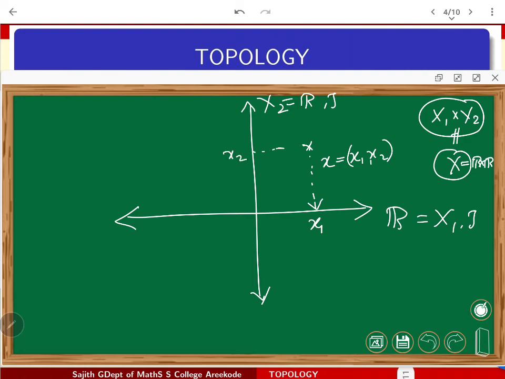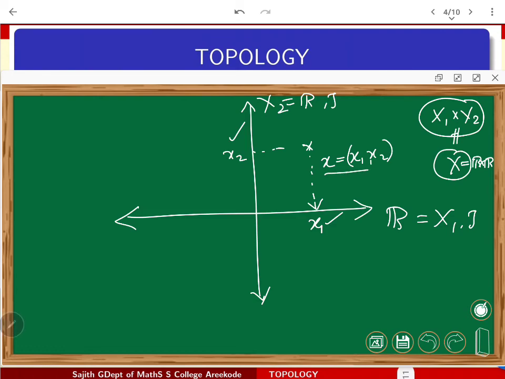Whenever you are trying to talk about a point in the product R cross R, and realizing x as x1, x2, we have seen that the first coordinate uses the terminology x1 and the second coordinate x2. We further use specific notations for the functions which take points like that.